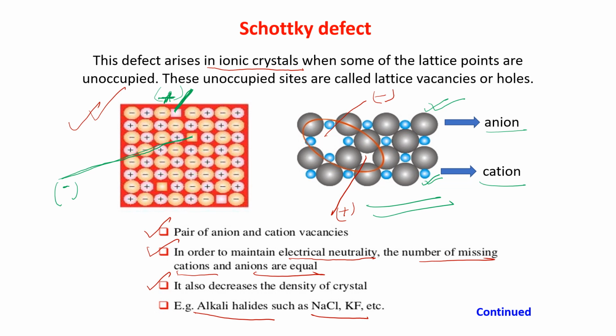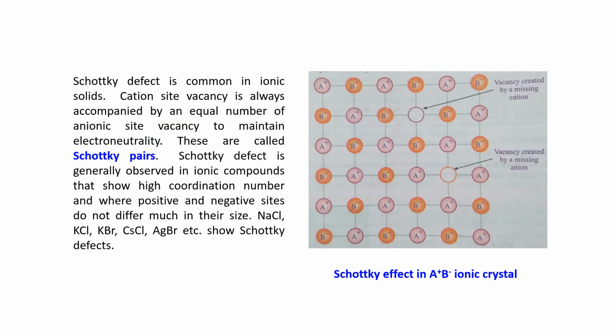Now this slide has something more on Schottky defects. Schottky defect is common in ionic solids, as I told you. Now cation site vacancy is always accompanied by an equal number of anionic site vacancies. Why? To maintain electroneutrality. See from here, A plus is missing, the vacancy created by missing the cation. Now here B minus is missing.